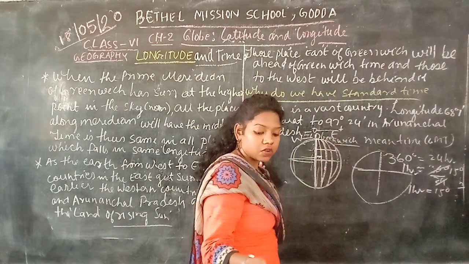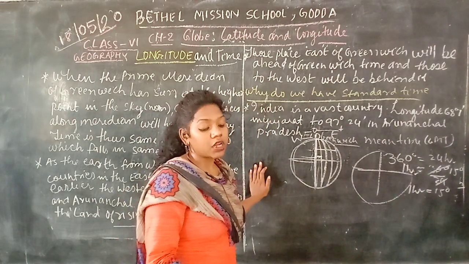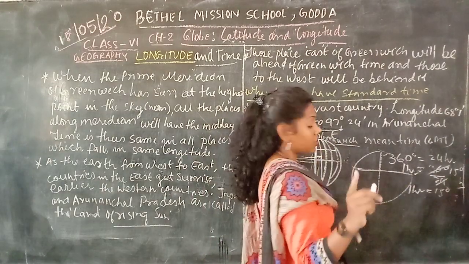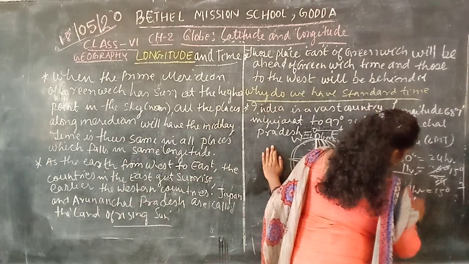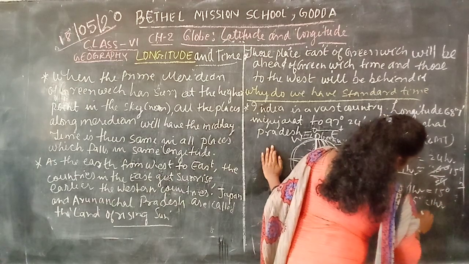We can say longitude. Yes or no? And what happened? For one meridian, how much time does one longitude take? That means 15 degrees is equal to 1 hour.